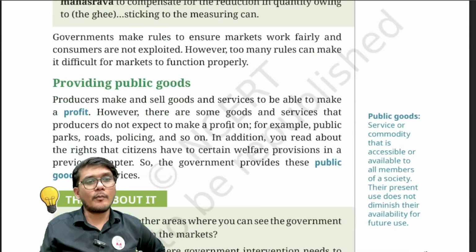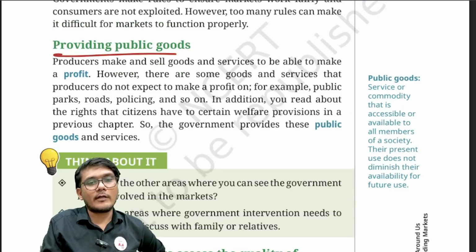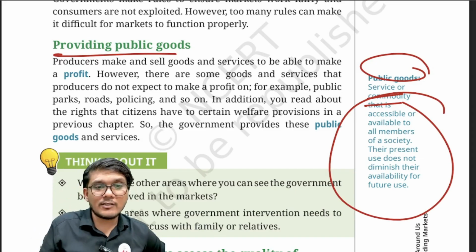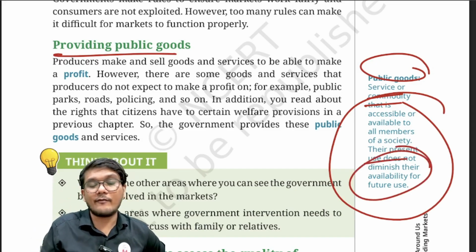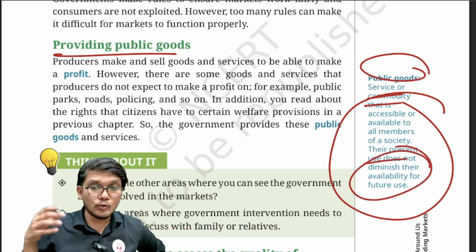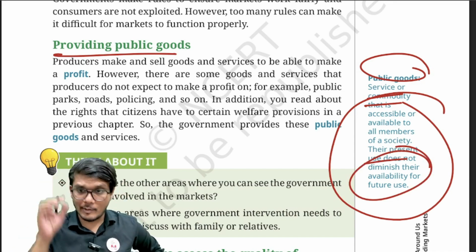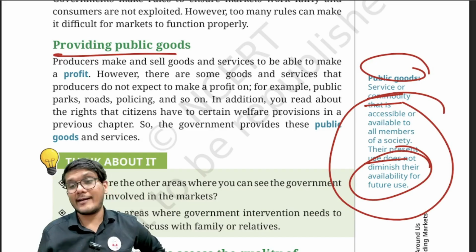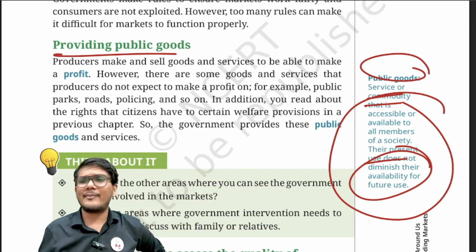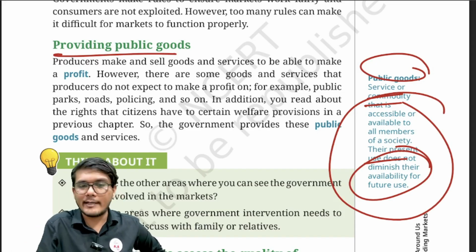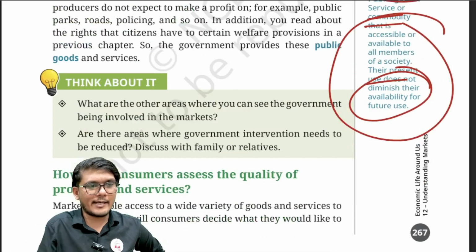Then the government also provides us with public goods. What are public goods? The service or commodity that is accessible or available to all members of the society. Now their present use does not diminish their availability for future use. If I am using a road, it does not reduce your right to use the road. We all can use it. That's a public good. Now why is the government providing the public good? Because the private player will not be providing these kinds of goods, because that will not help them earn any profit. So that is why the government has to intervene and provide these public goods to us. I hope that's clear.